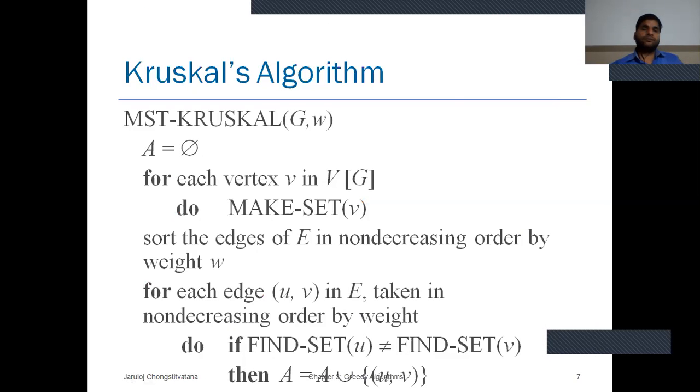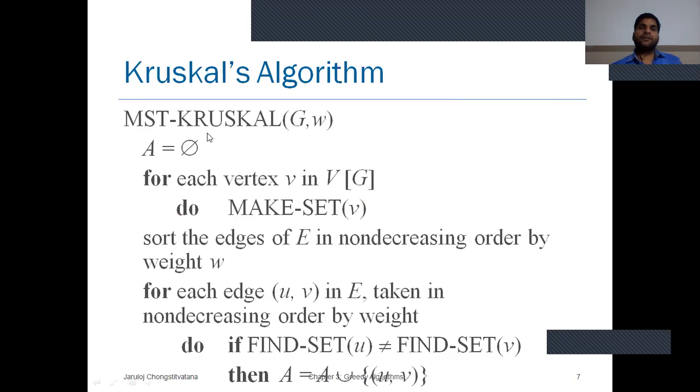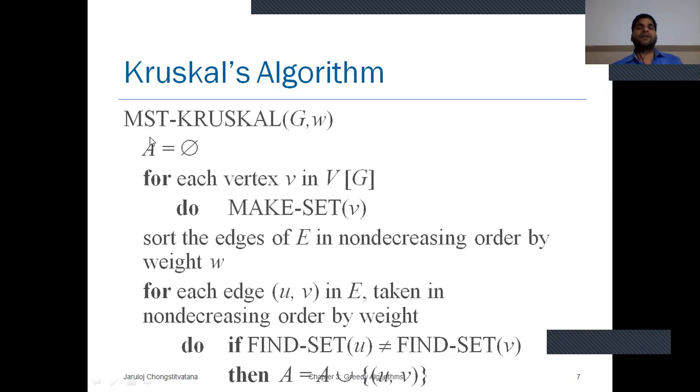Kruskal algorithm is like this. If a graph G, comma W with weight is given, first the set of selected edges is empty. For each vertex V in the vertex set of the graph, make set V. Sort the edges in non-decreasing order by the weight W. After arranging the edges according to weight, for each edge (u, v) in E taken in non-decreasing order by weight, if find set u is not equal to find set v,